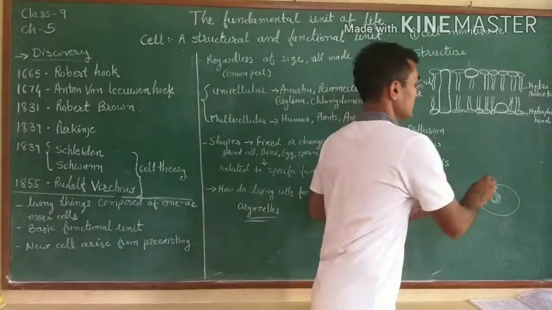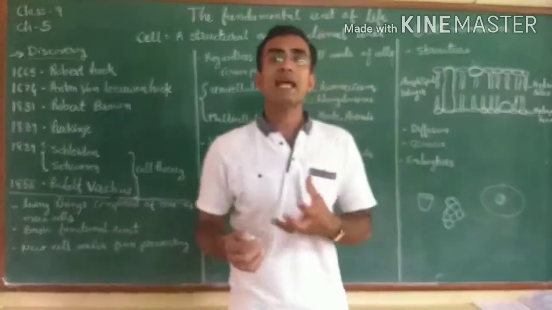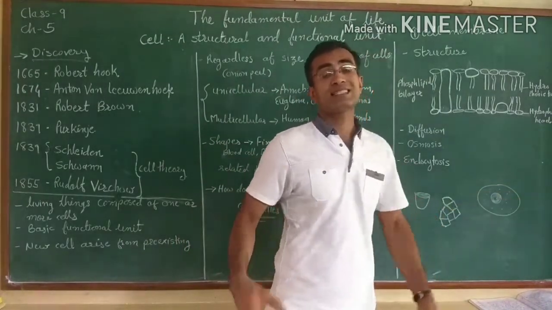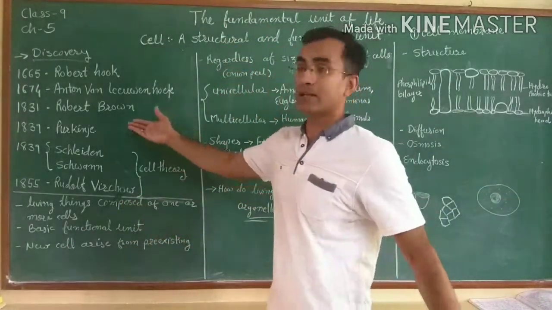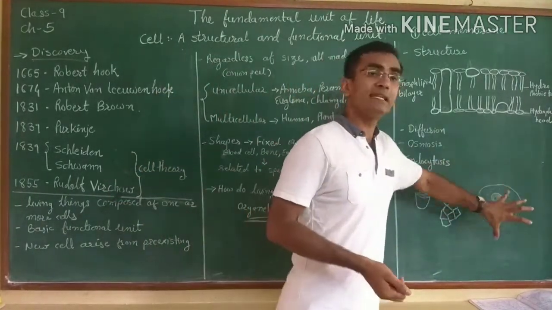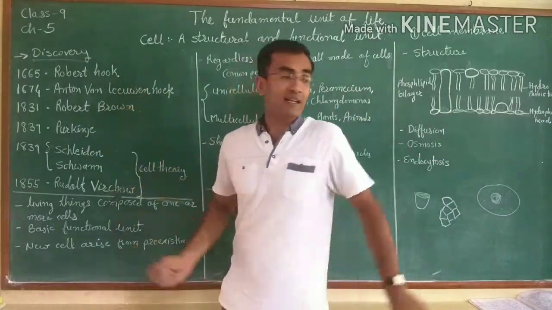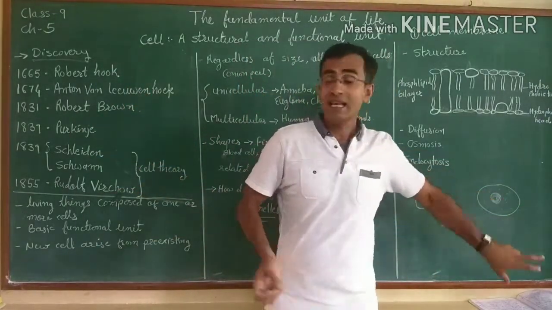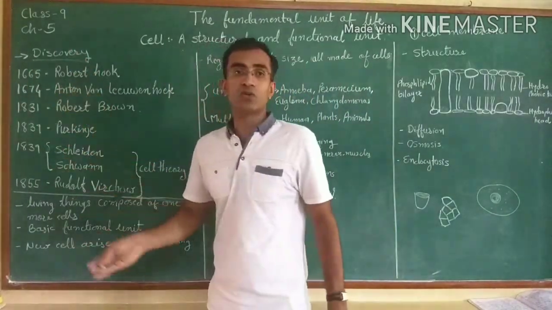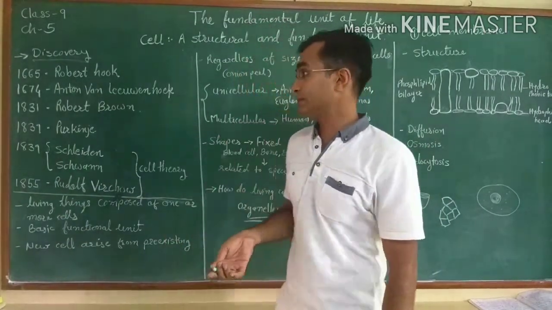Then the material surrounding the nucleus present inside the cell is called the cytoplasm, and the cytoplasm was named by Purkinje. Now we understand the discovery: first the dead cell, then the live cells, then the nucleus, and lastly Purkinje found the cytoplasm.